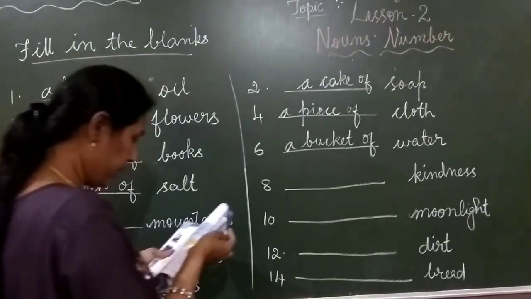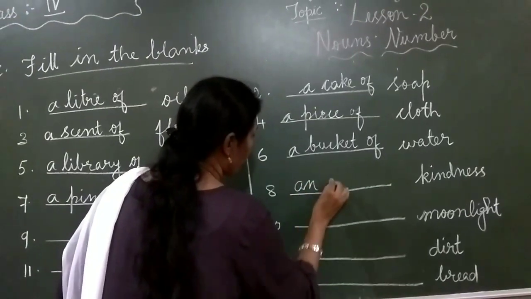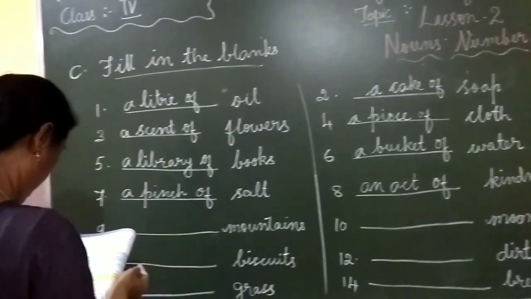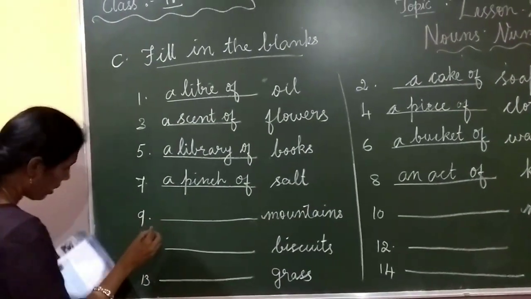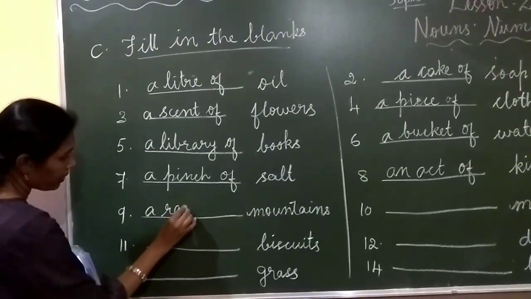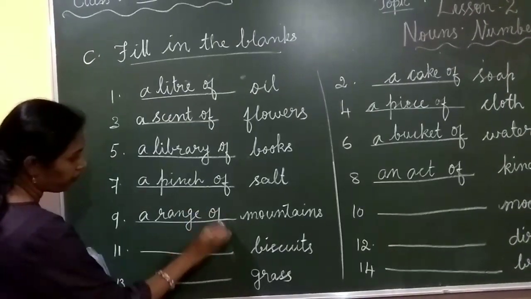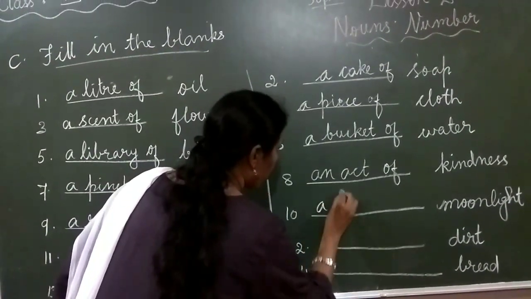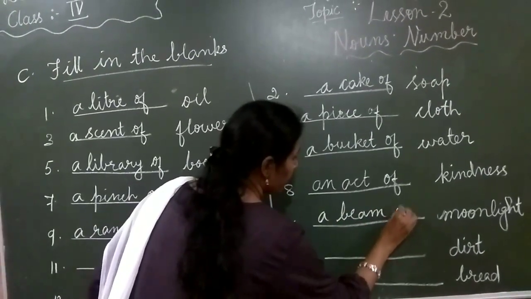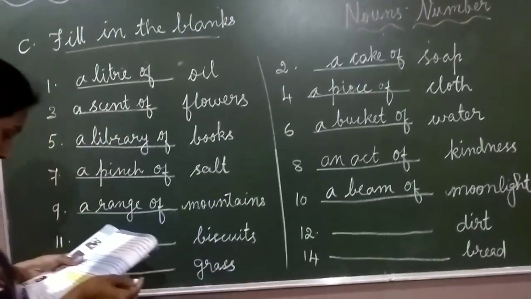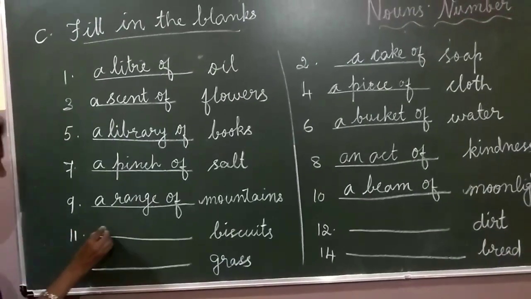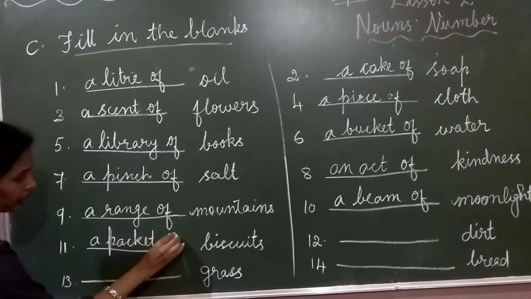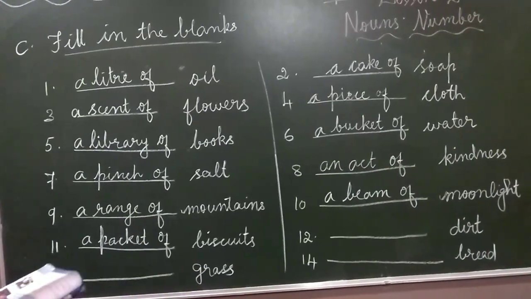Next, kindness. An act of kindness. Next, mountains. A range of mountains. Next, moonlight. A beam of moonlight. Next, biscuits. A packet of biscuits. Dirt.